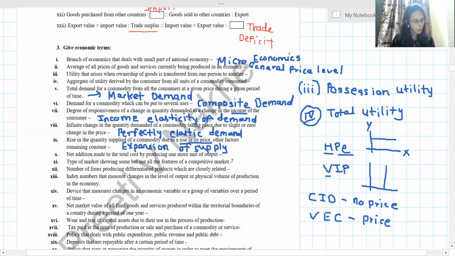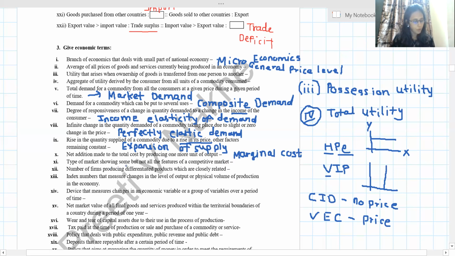Next, net addition made to total cost by producing one more extra unit. This is marginal cost. Marginal cost. I hope you are also writing in your answer sheet, in your question bank.